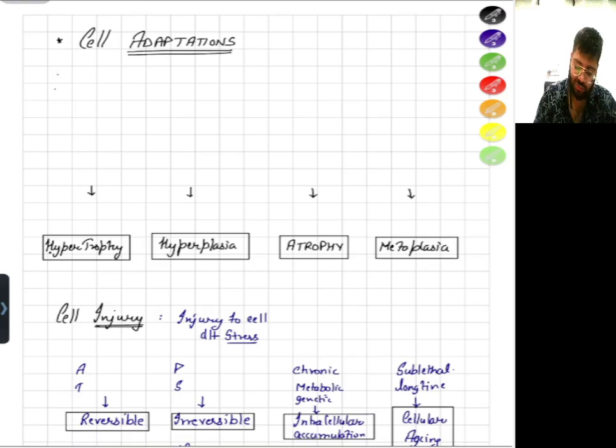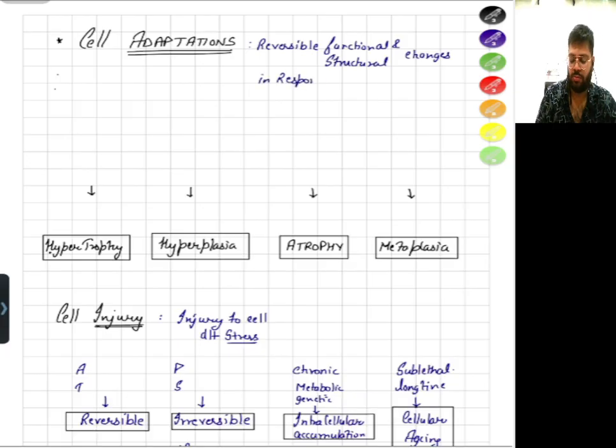First of all, we need to grasp the definition of that. Adaptations are reversible functional and structural changes in response to stress. Both functional and structural changes in response to stress.